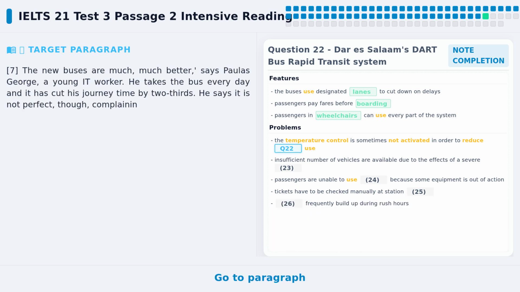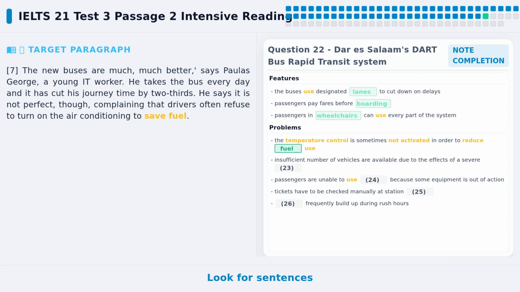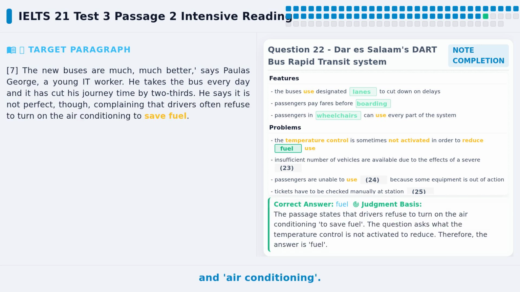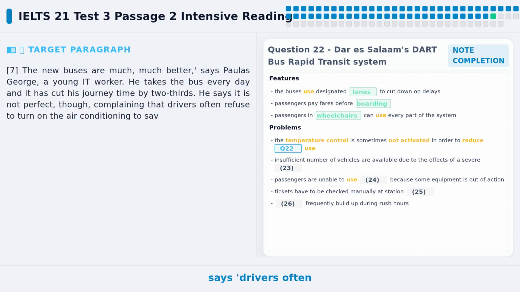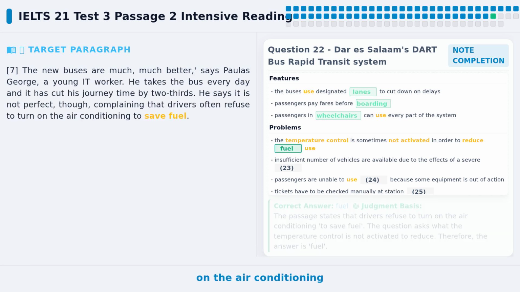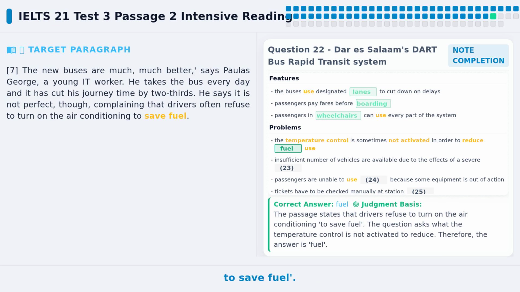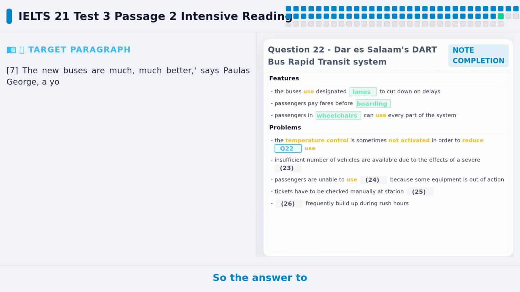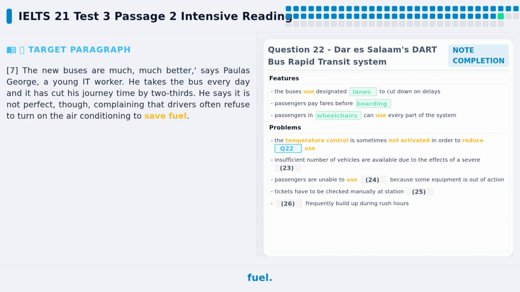Go to paragraph 7. Look for sentences with drivers and air conditioning. The original text says drivers often refuse to turn on the air conditioning to save fuel. Notice, fuel is directly given in the text. No need to change it. So the answer to question 22 is fuel.